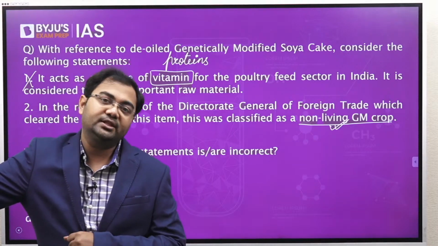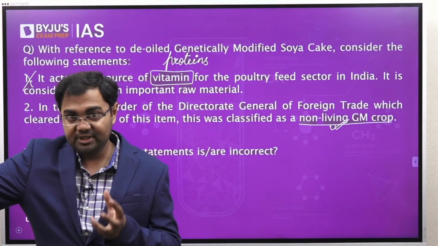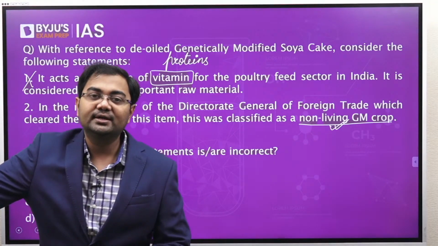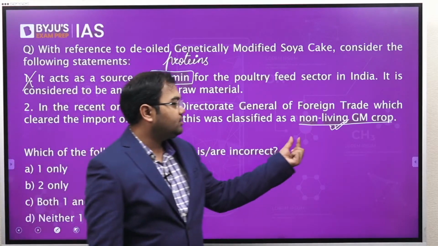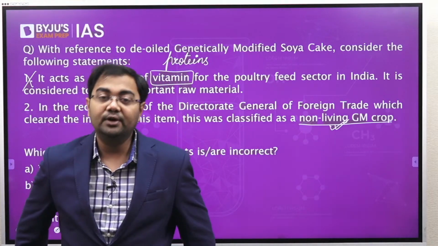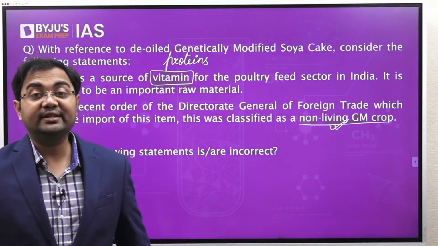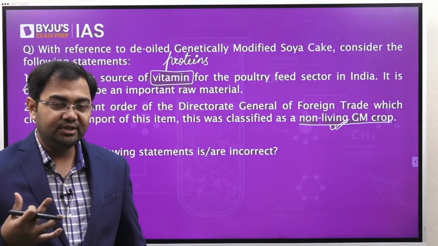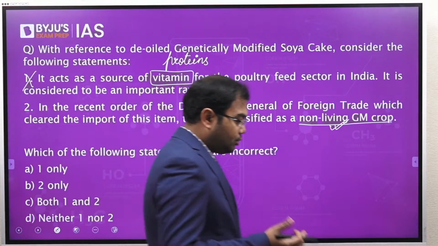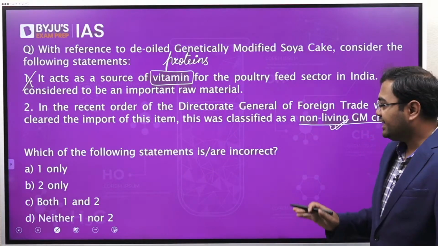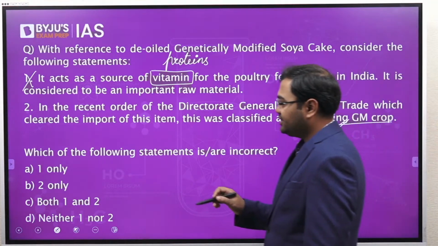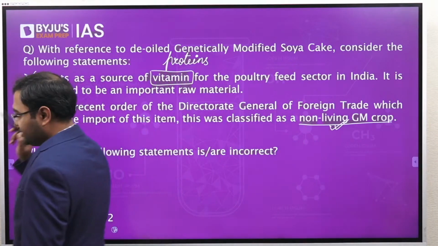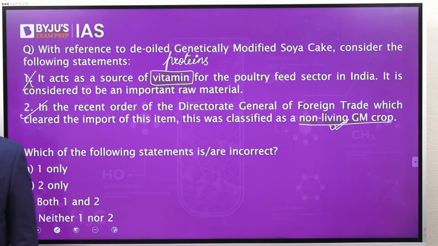That is why we can bring this without any hesitation, because it can be considered a non-living GM organism or GM crop. So that's why it was cleared, and that's why the second statement is correct.